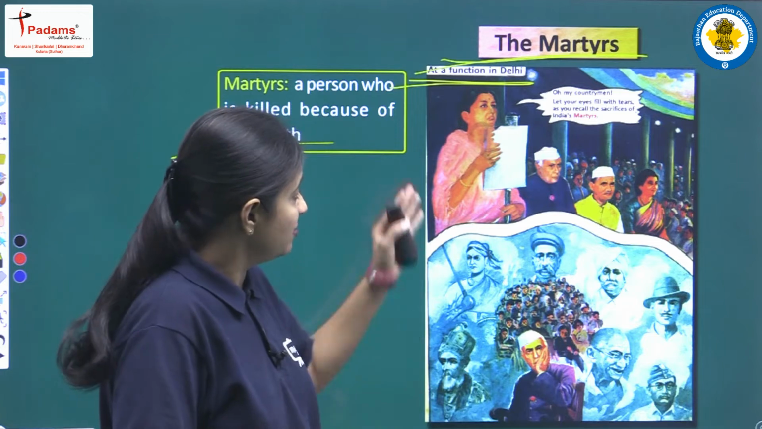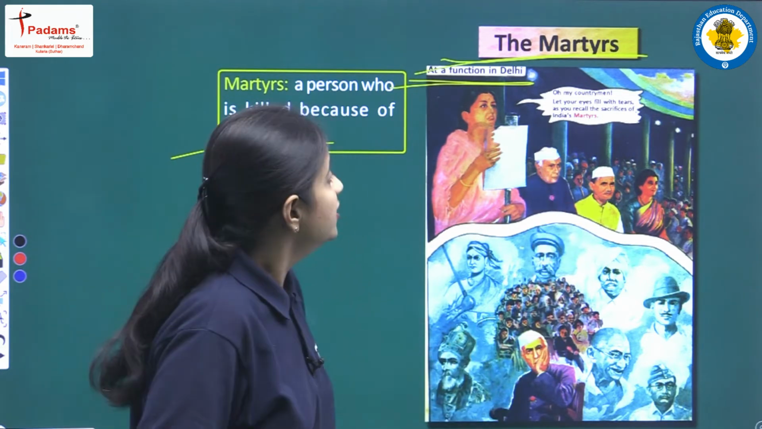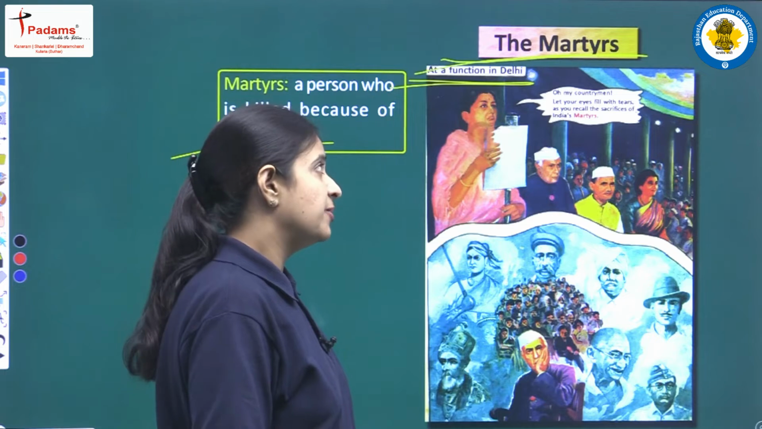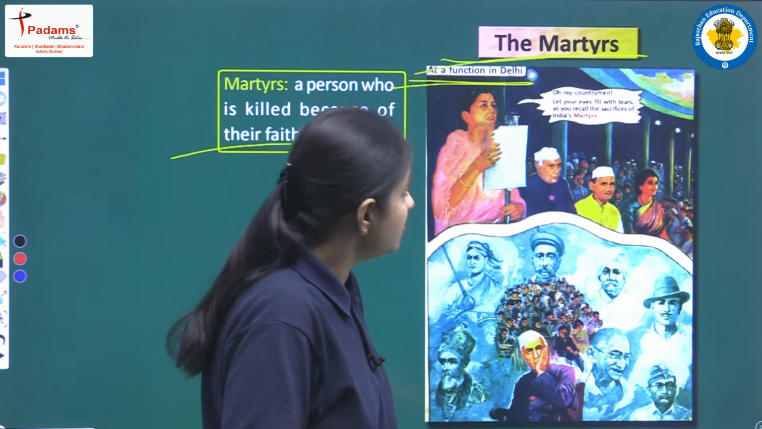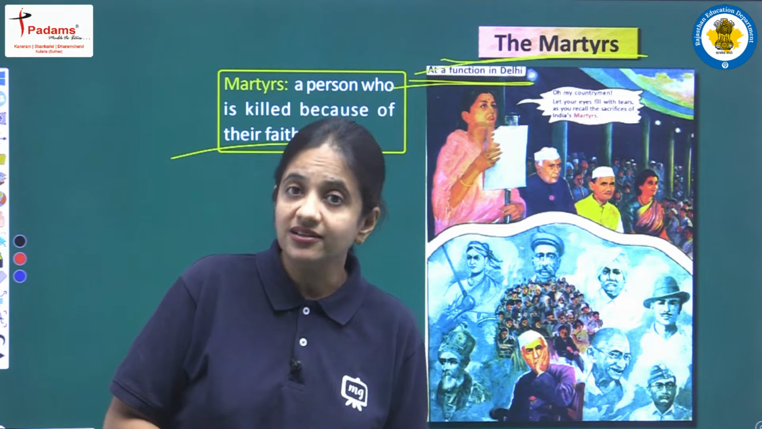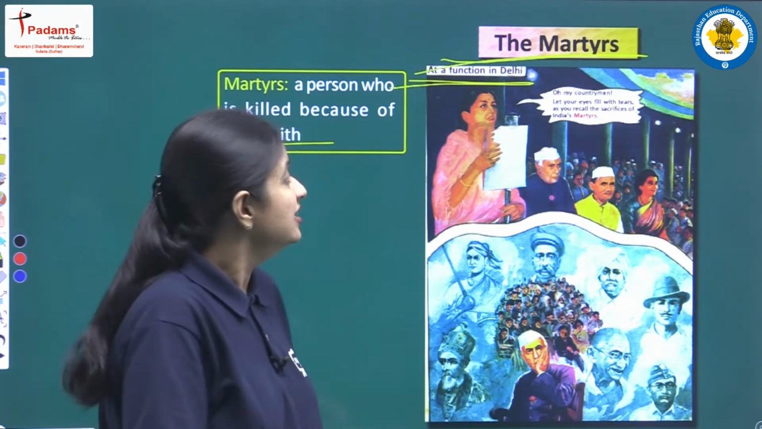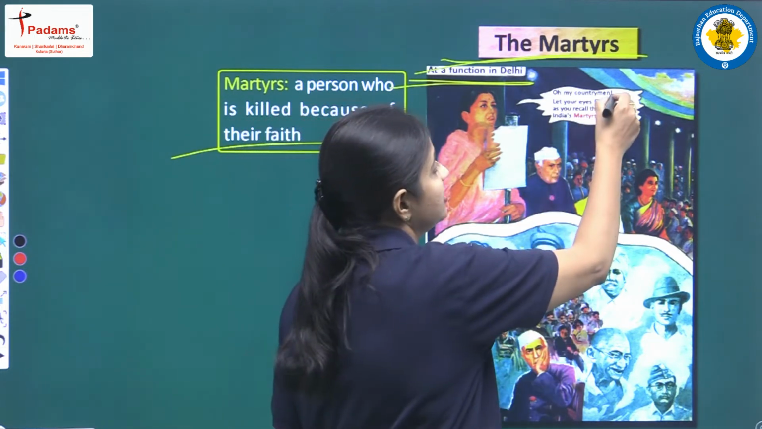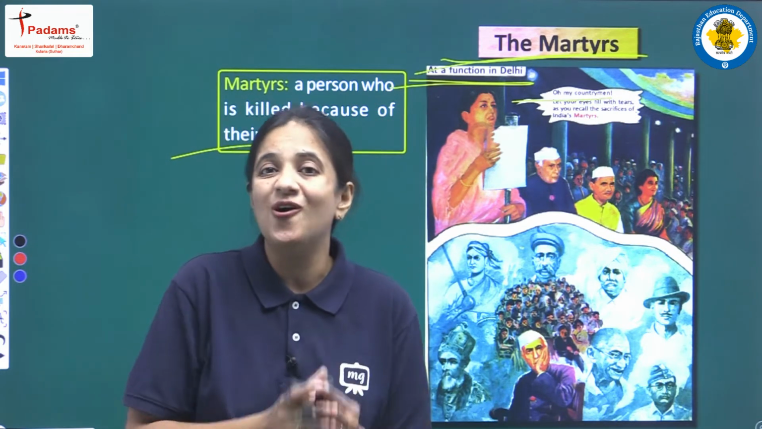And Lata Mangeshkar is singing a very famous song. Let's see the lyrics. She is singing, "Oh my countrymen, let your eyes fill with tears as you recall the sacrifices of India's martyrs." So this is a very famous song. You all have heard that song, "Oh my countrymen." Countrymen means मेरे वतन के लोगों, all the citizens of my own country.